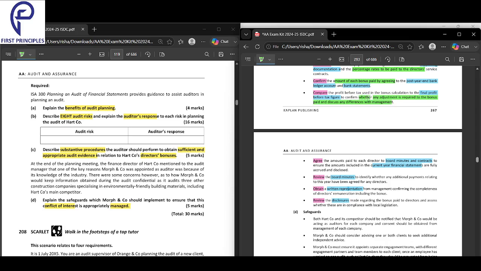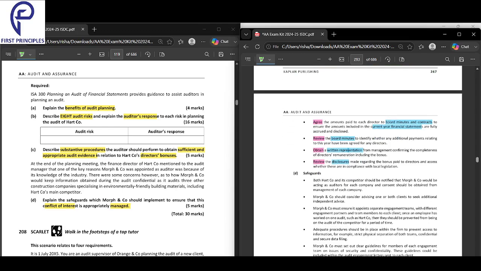So I tell the junior, come here, and I tell him to compare. What should I compare, sir? Compare two things: in the calculation, what profit before tax has been used, and in the P&L, what is the profit before tax. After comparing, if it is the same, okay, but if it is not, let me know and I will have to discuss with management why it is not the same. Look into it and see if any amounts or expenses were missed, and whether any adjustments are needed.